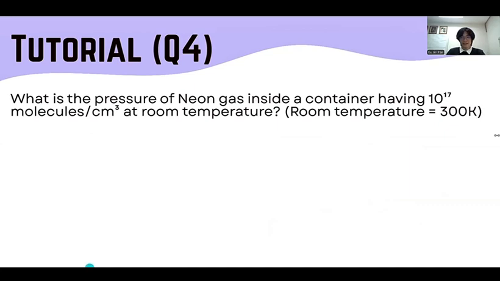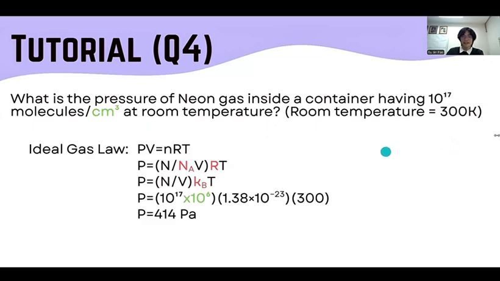So let's go on to the 4th question, which asks, what is the pressure of neon gas inside a container having 10 to the power of 17 molecules per centimeter cube at room temperature, where room temperature given here is 300 Kelvin. For this question, you can just use the ideal gas law because we are given the number of molecules per unit volume as well as the temperature.